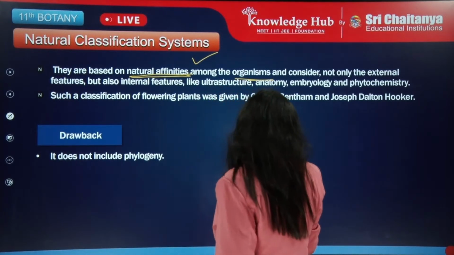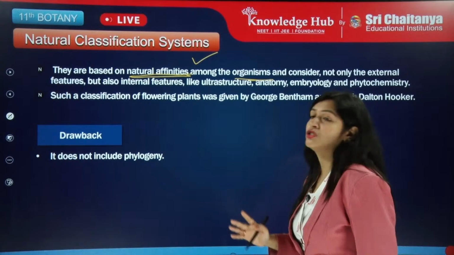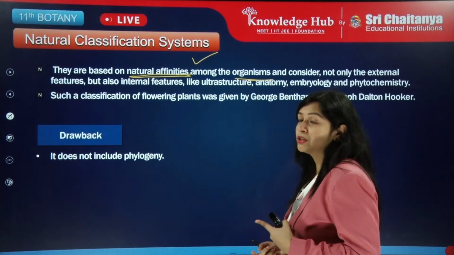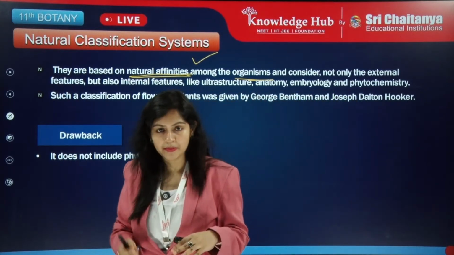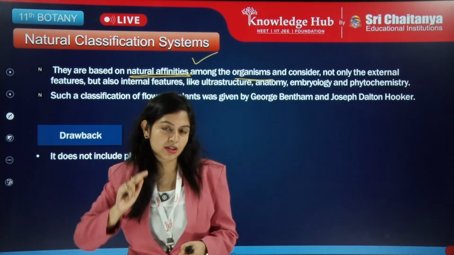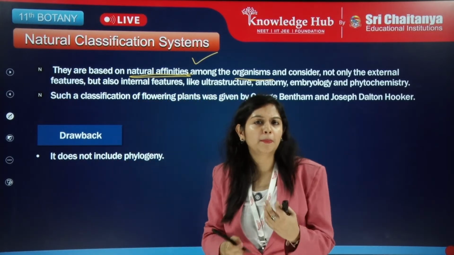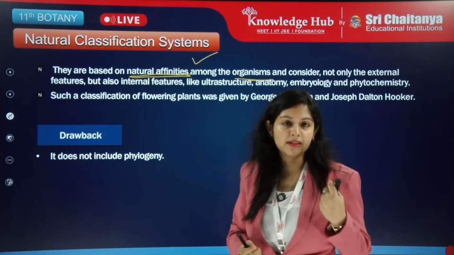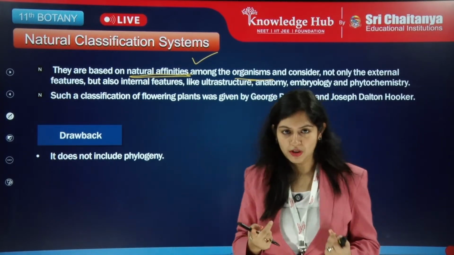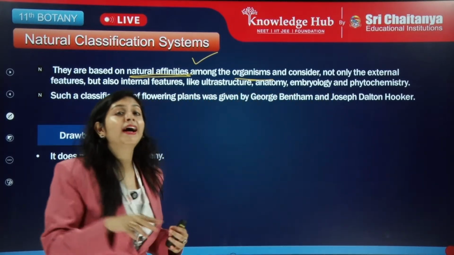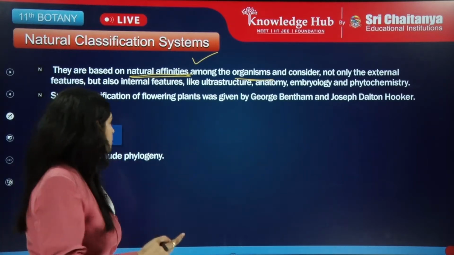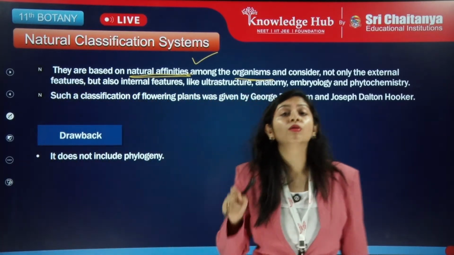They considered not only external features, but also internal features, like cytological features, the genetics of the plant, and also ultrastructure, anatomy, phytochemistry, all these different types of things.